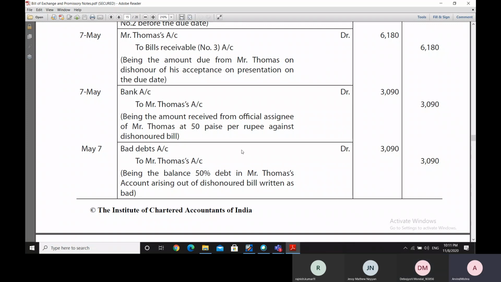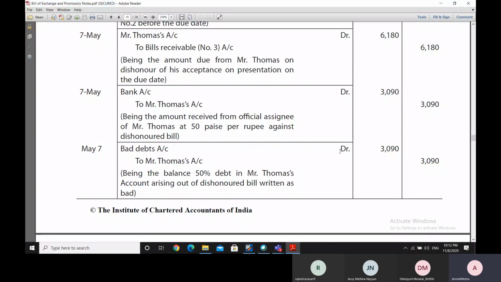Well, what is happening here is that Mr. Thomas was supposed to pay this 3090 to Mr. David. Now he is not able to pay this 3090 to Mr. David, and Mr. David has finally resigned himself to the situation, and he thinks, well, he is not able to get this money back from Mr. Thomas.